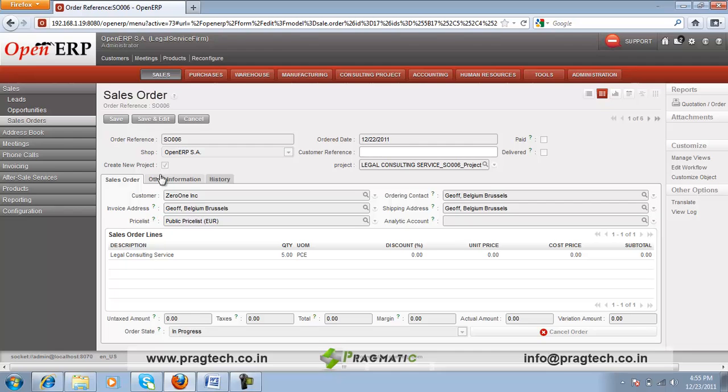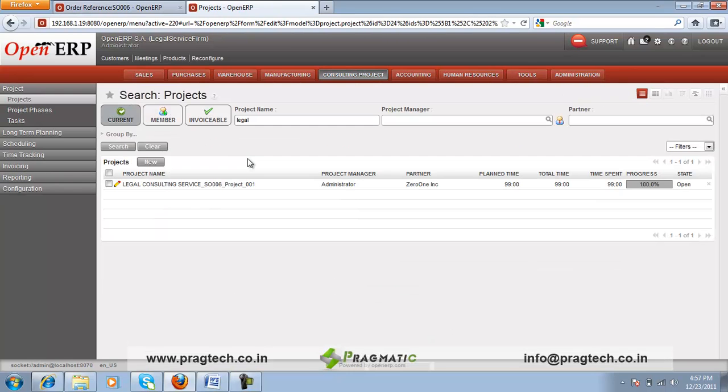And now as you see, there is a checkbox, create new project. So for delivering this legal consulting service, you can create a new project for managing the legal consulting service. When you confirm this sale order, as the checkbox is selected for create new project, a corresponding project for this sale order is generated in the system. So when you go into the consulting module, you will see the legal consulting service project is created for this customer order.